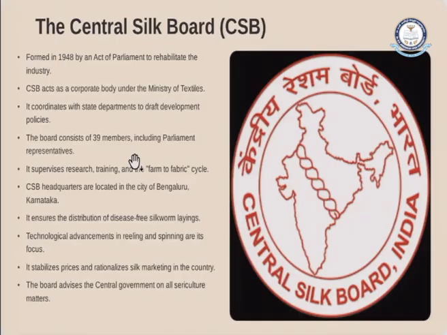If we see the role of the Central Silk Board, for the sericulture department, they hold a Central Silk Board, called CSB. It was formed in 1948 by an act of Parliament to rehabilitate the industry. This CSB acts as a corporate body which works under the Ministry of Textiles. That means this CSB forms the rules and regulations, and it also gives assistance to the farmers.